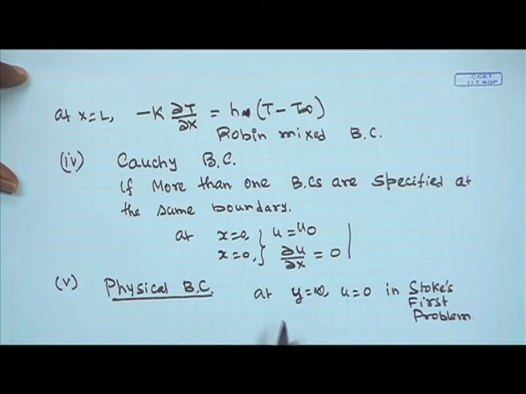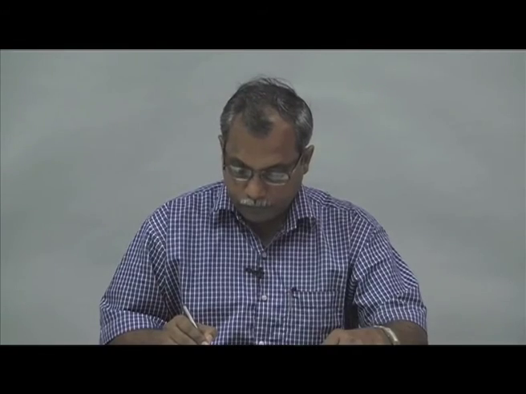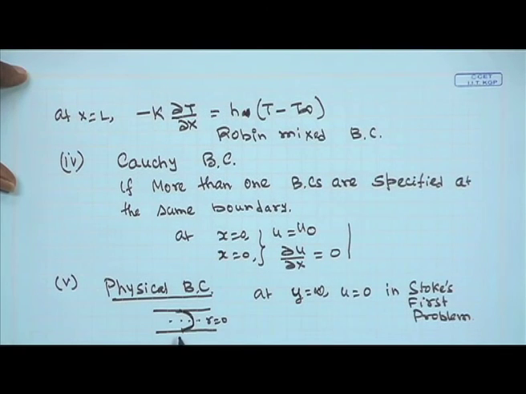Another condition is if there is a flow through a pipe and you have a laminar velocity profile. At r is equal to capital R, velocity is equal to 0, that is the no slip boundary condition. But what is the condition at r is equal to 0?